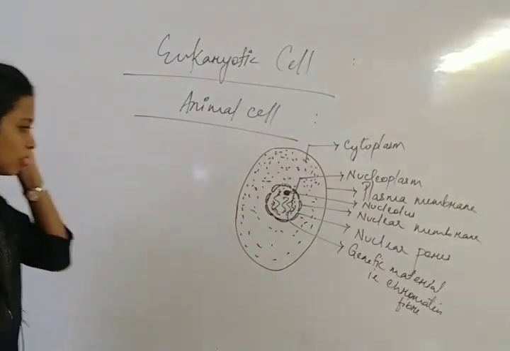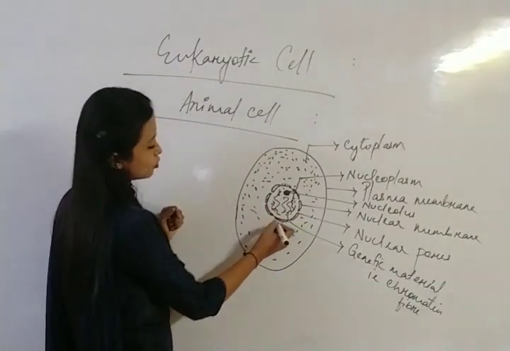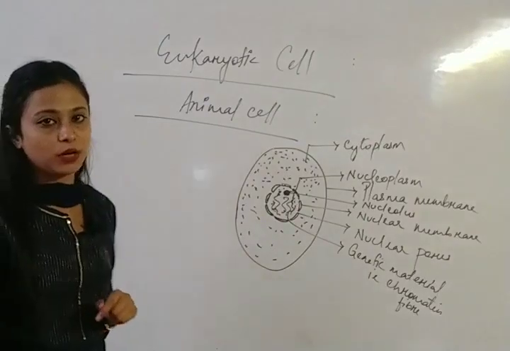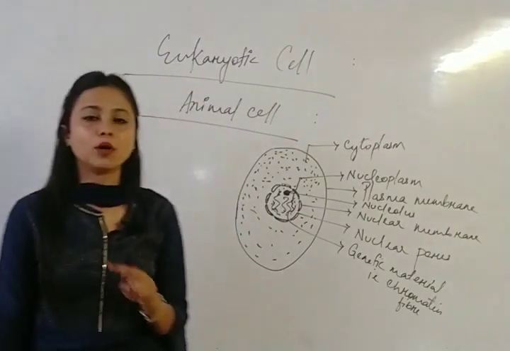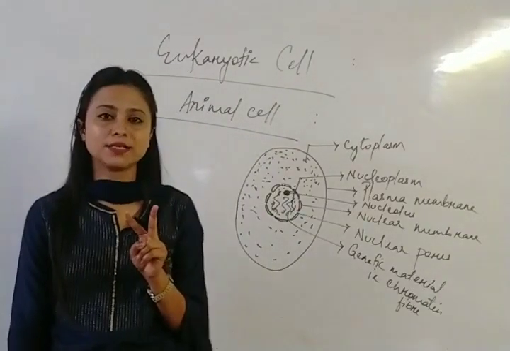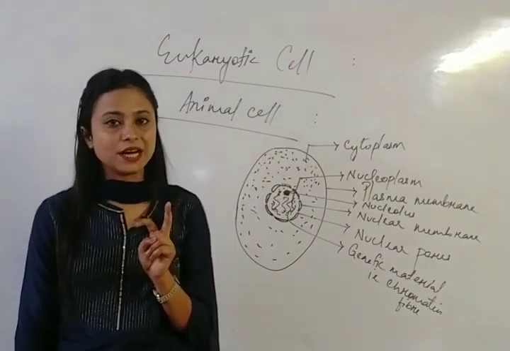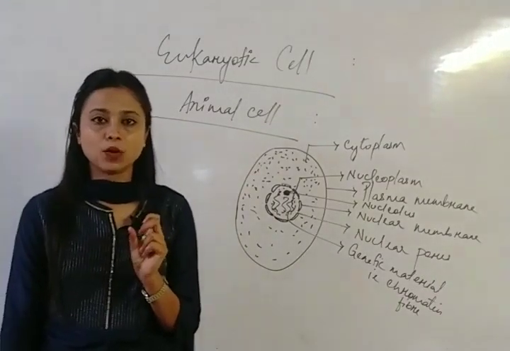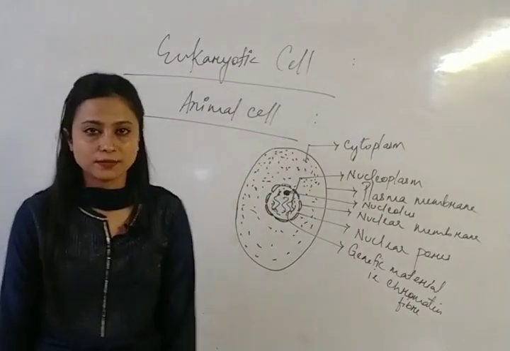Okay, so now here there is a presence of endoplasmic reticulum, and there are two types of endoplasmic reticulum, that is one is rough endoplasmic reticulum and another one is smooth endoplasmic reticulum.